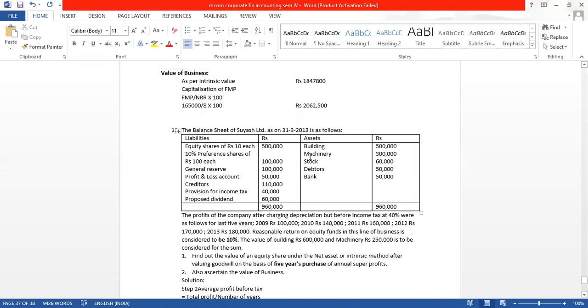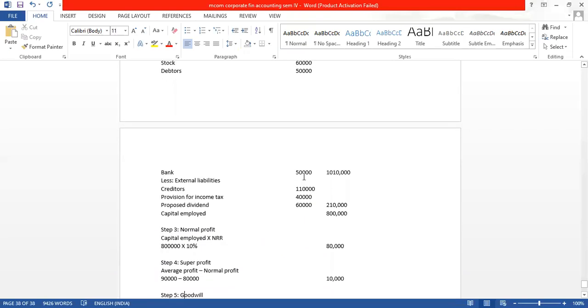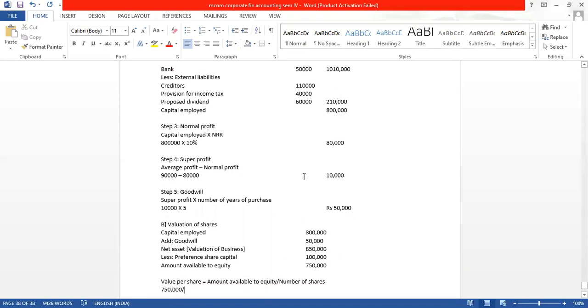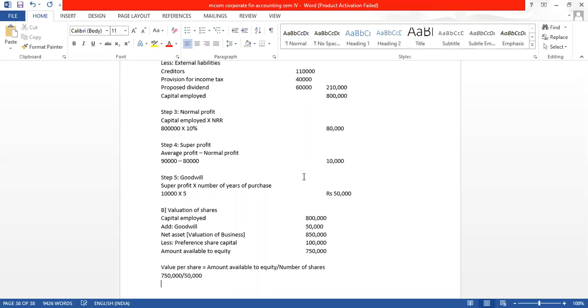So 5 lakh divided by 10 is 50,000. So number of equity shares is 50,000 in this question. They have not given directly the number of shares, but 5 lakh and one share is of 10 rupees. So what is the valuation of per equity share? It is 7,50,000 divided by 50,000, rupees 15. So we have valuation of share done.